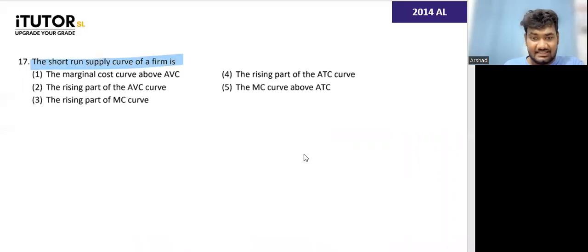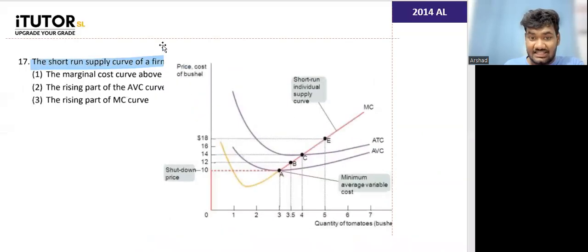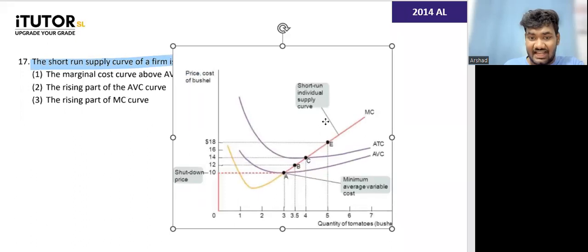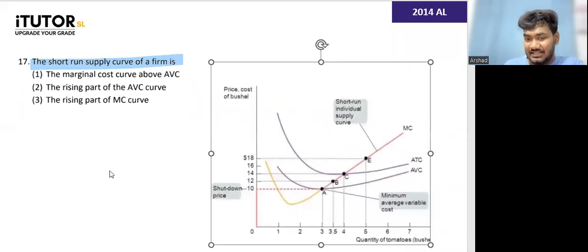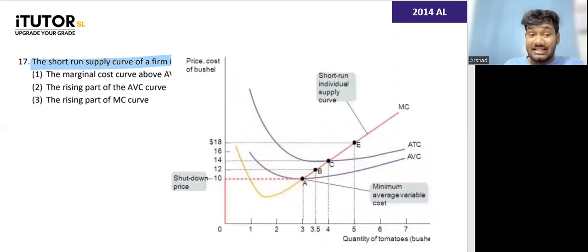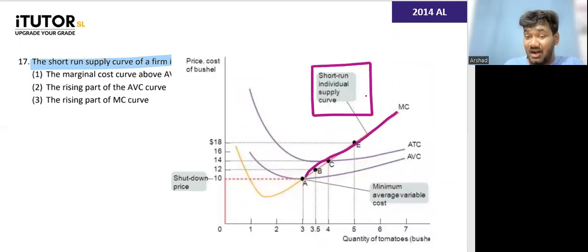What's the answer, guys? The short run supply curve is the one that is highlighted in purple, a little bit pinkish, here. So the short run supply curve is the marginal cost curve above the AVC. It's the marginal cost curve, not the rising part, because the rising part comes from here itself.